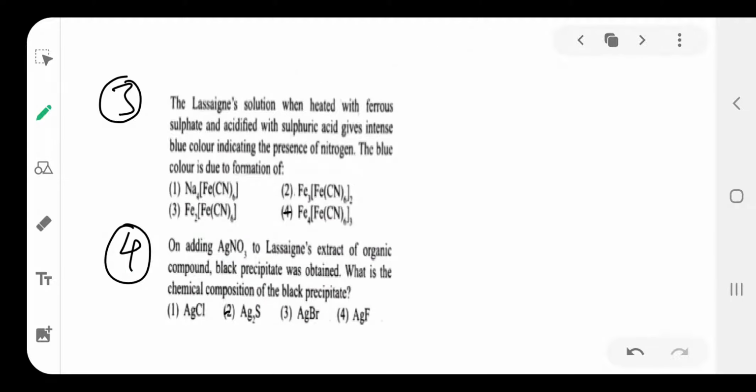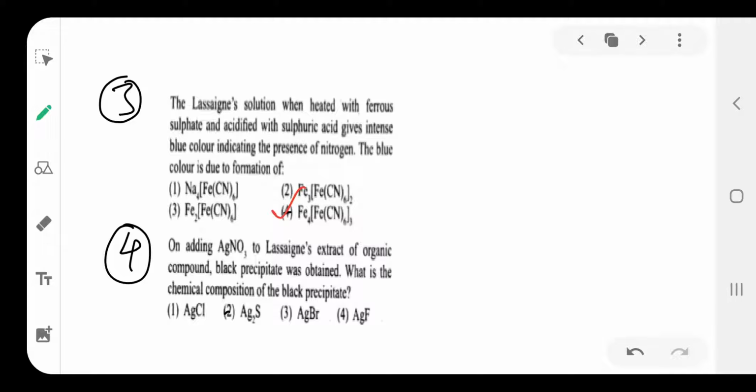Next, question number 3. The Lassaigne test heated with ferrous sulfate and acidified with sulfuric acid gives an intense blue color, indicating the presence of nitrogen. The blue color is due to the formation of iron 3 hexacyanoferrate 2, so option is 4.